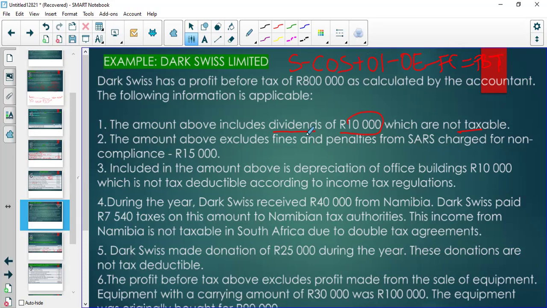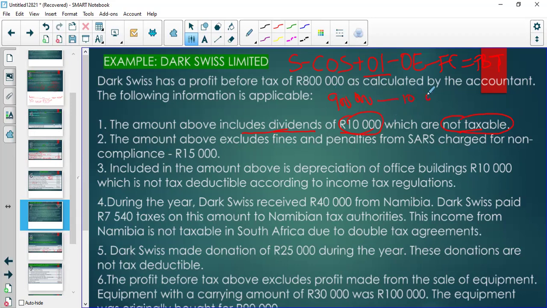So we sit there, we take our Taxify, we have arrived at the office. Now, SARS is going to ask us, what is your other income made up of? Then we divulge to SARS and say, no, it includes dividends of 10,000. But SARS says, no, I don't want that amount. For the purpose of calculating tax, I'm not going to calculate current tax on dividends because dividends have dividends tax. Here I want income tax. So remove the dividends. The profit we have is 900,000 and we remove the dividends.